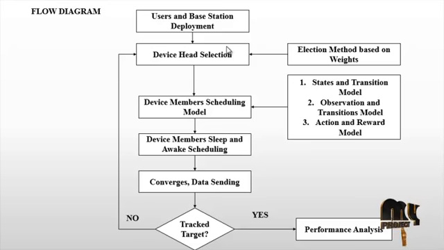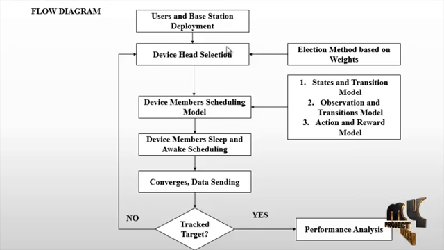Here we use static user and base station deployment, and then device head selection. In the users, a head should be selected, based on an election method using weights. Next is the device member scheduling model, which schedules the process. It has three models: state and transition model, observation and transmission model, and action and reward model.